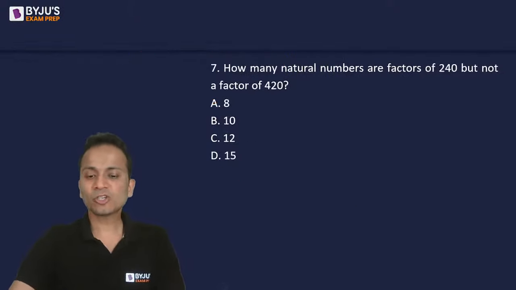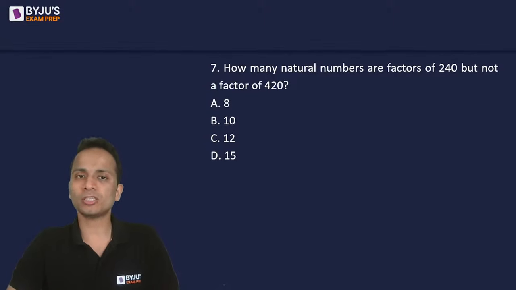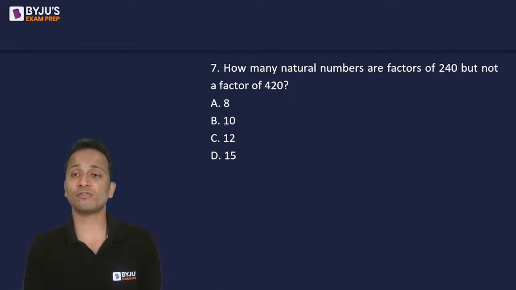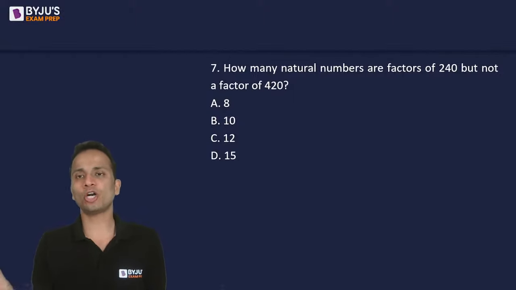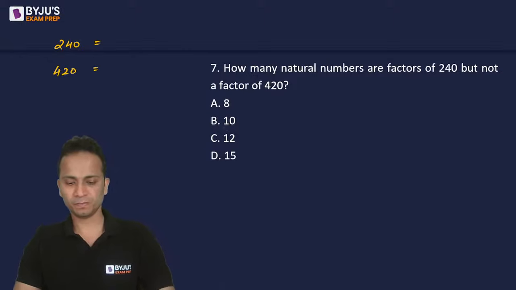Okay. Next question, question number 7. Again, based on a very basic concept of number systems. How many natural numbers are the factors of 240 but not the factors of 420? So you'll have to find the numbers which are the factors of 240, but they should not be the factors of 420. A very basic question.